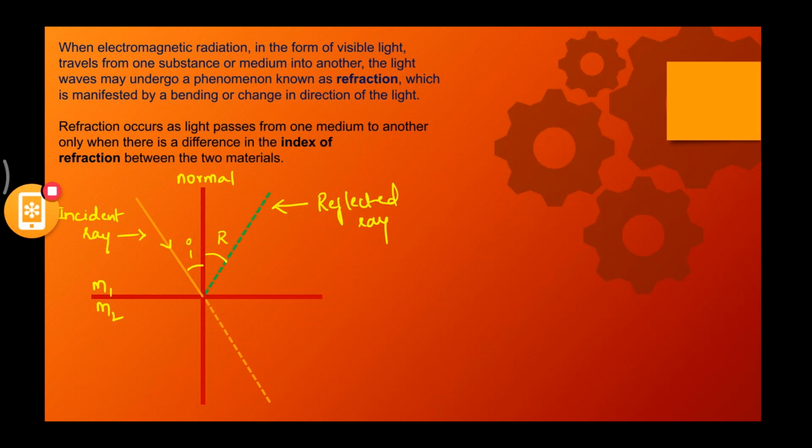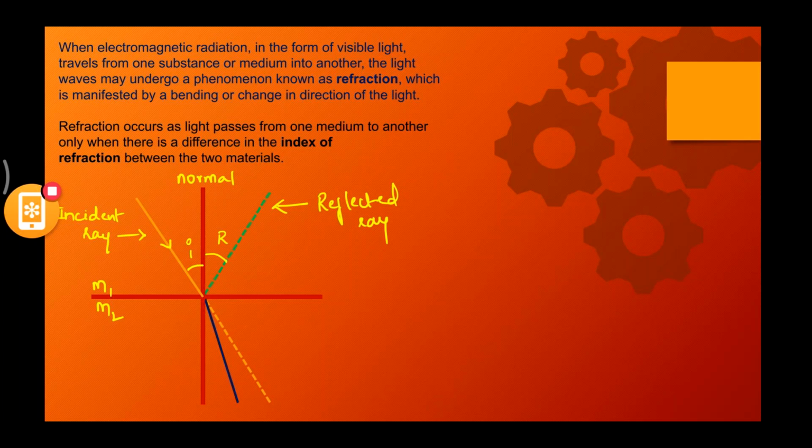Understood? But we are talking about refraction here. Now if the incident ray is not even going straight, is not even getting reflected, but it is slightly having a bend in its direction. You can see a blue color line.